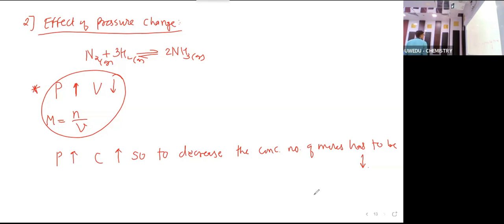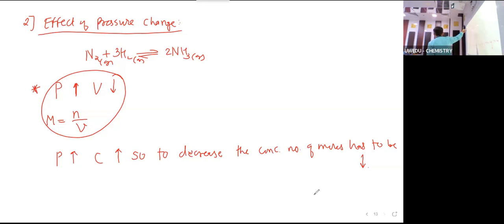So here, if you want to increase the production of ammonia, then pressure has to be increased or decreased? Increase or decrease? If we increase pressure, then equilibrium shifts to that direction where the number of moles of gases are less.